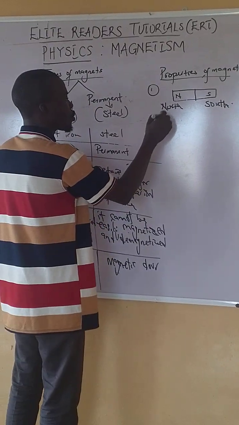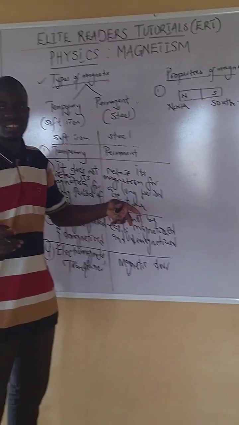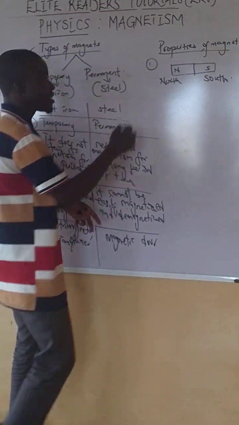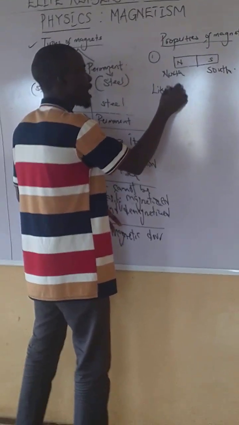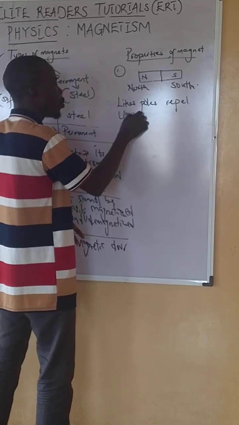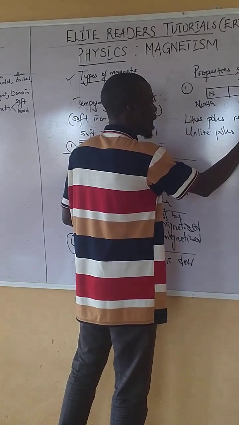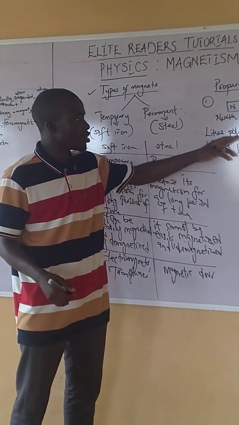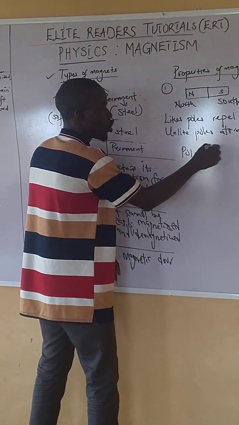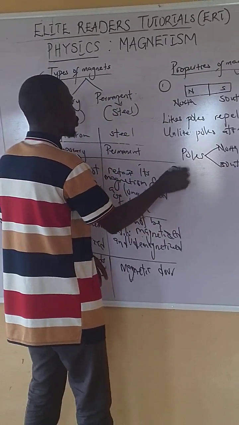Now another thing you should take note of is that, likewise in electric field, where we say like charges repel while unlike charges attract, same here too. Like poles repel, while unlike poles attract. So we have two poles. What are the poles we have? We have the north pole and the south pole in a magnet.